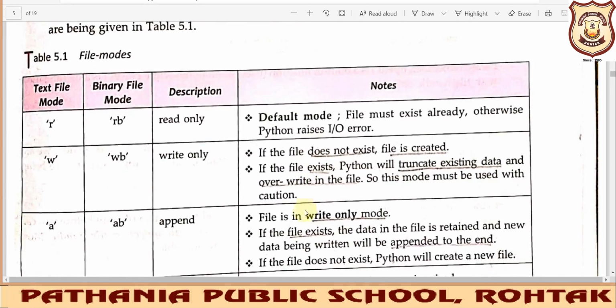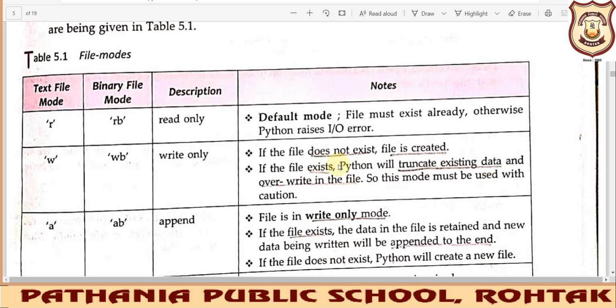Now when you are using this write mode and you are trying to open a file, this time you will not get an error. If you are trying to write something and you have given the command to open the file in write mode, then definitely it will be opened. A new file will be created if it is not existing. If the previous file does not exist, a new file with the same name will be created for you.